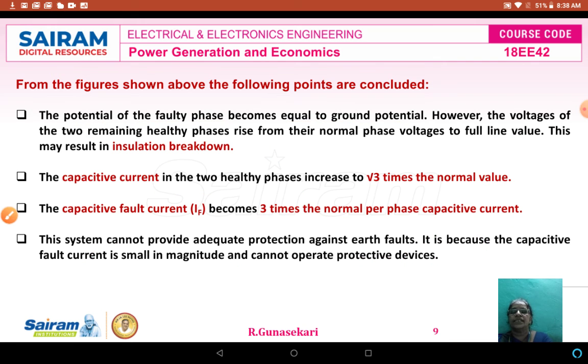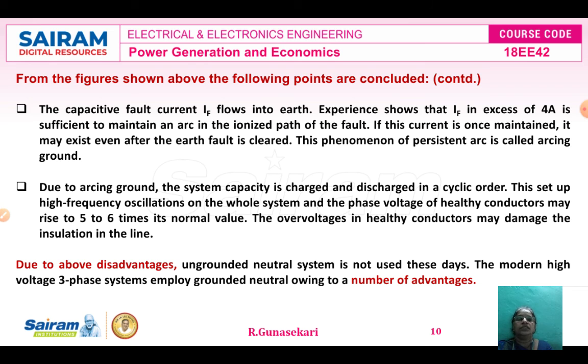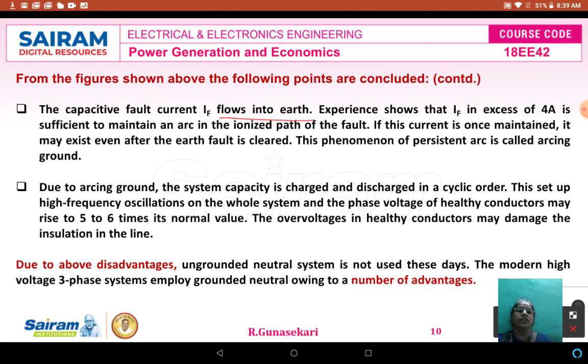The next conclusion: the system cannot provide adequate protection against earth fault. It is because the capacitive fault current IF is small in magnitude and cannot operate protective devices. Suppose the capacitive fault current IF flows into the earth. If IF is in excess of, for example, 4 amps, it maintains the arc in the ionized path of the fault current. Once maintained, the fault current may exist even after the fault is cleared. This phenomenon is called the arcing ground.